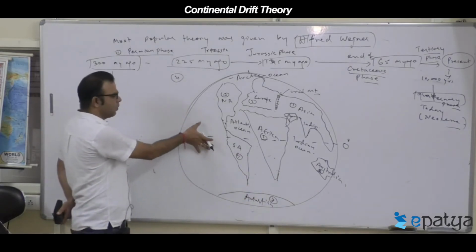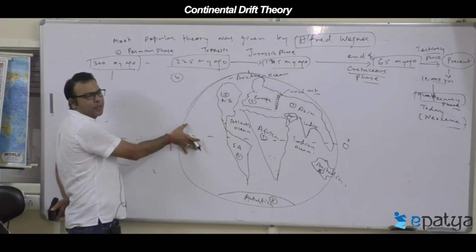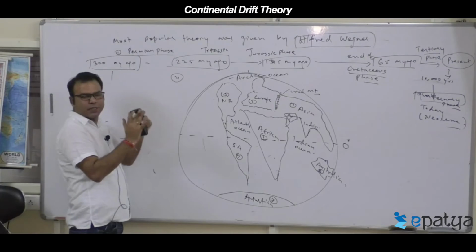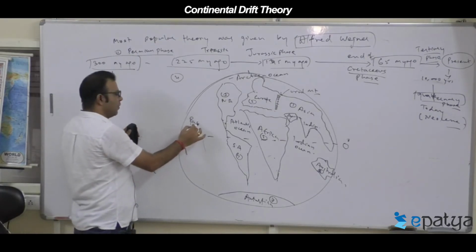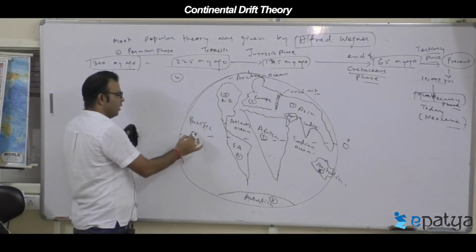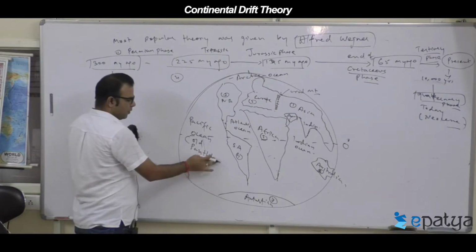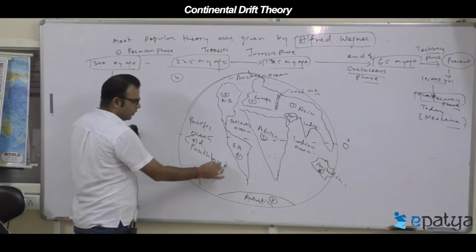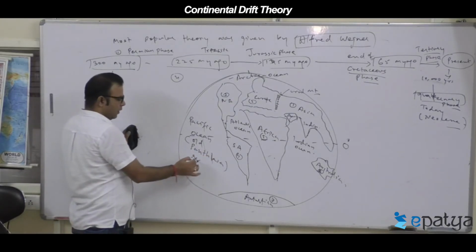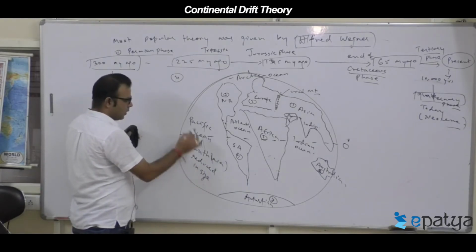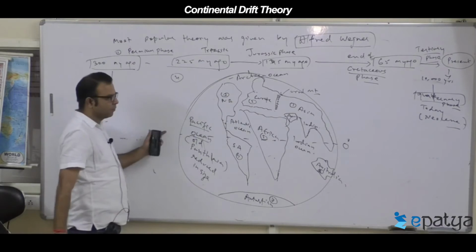But we know this part is the old Panthalassa. Remember, old Panthalassa is shrinking, reducing its size. That is what today we renamed as Pacific Ocean. It is the old Panthalassa, reduced in size and called the Pacific Ocean.